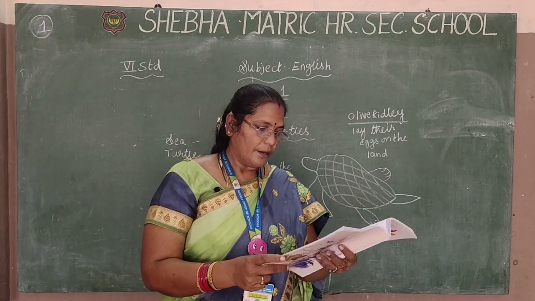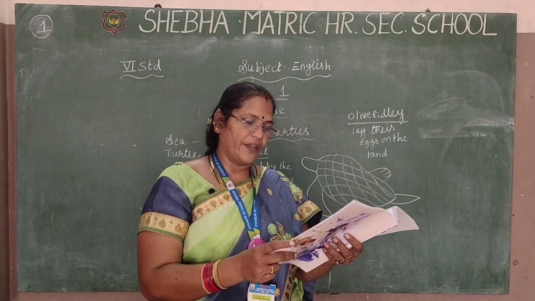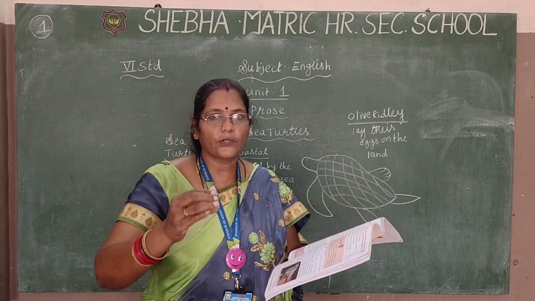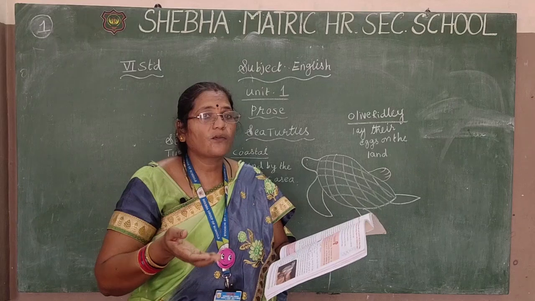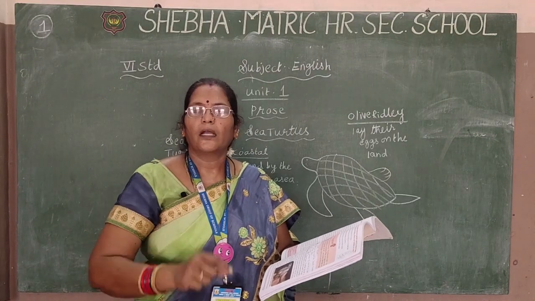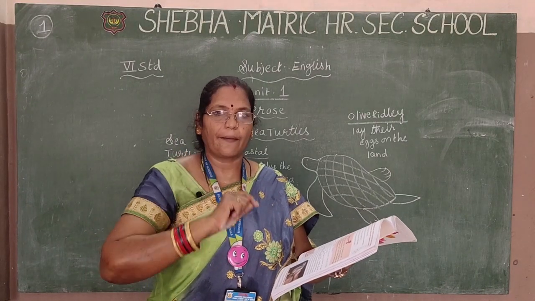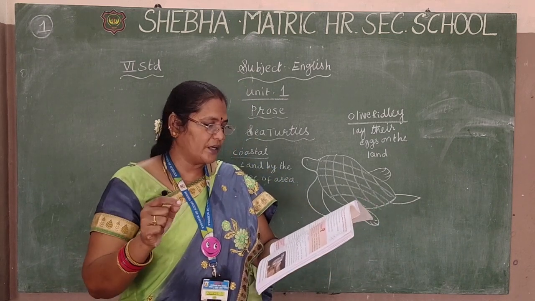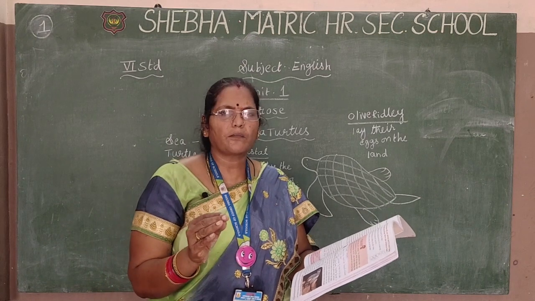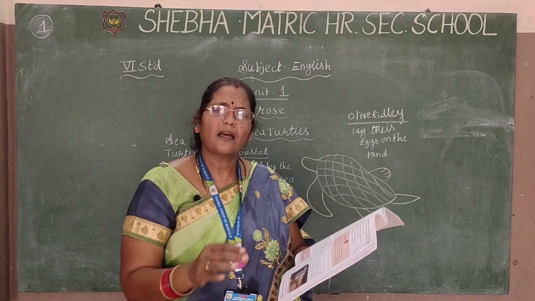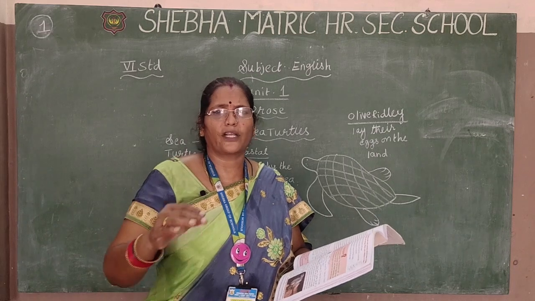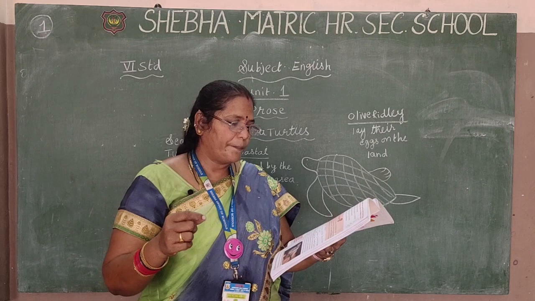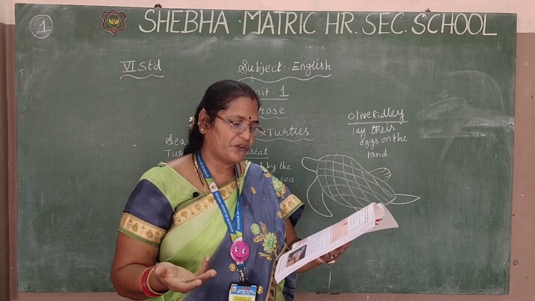Okay, now many of these tiny hatchlings weigh less than 20 grams each. Now we saw the small turtle come out of the egg. So what was the weight of this small turtle? It was only 20 grams. So it was very difficult for the small turtles to reach the sea. They will fall prey to crabs or birds even before they reach the water.